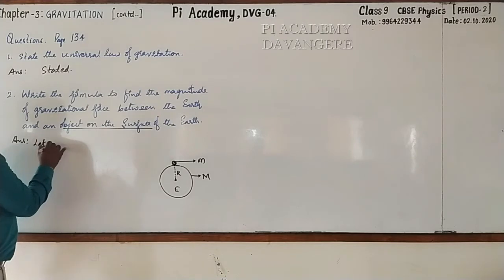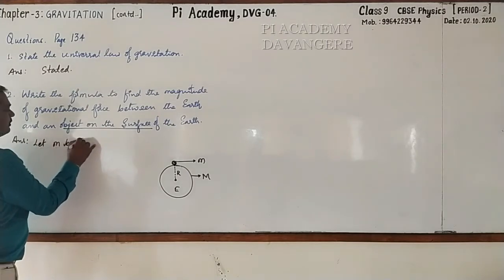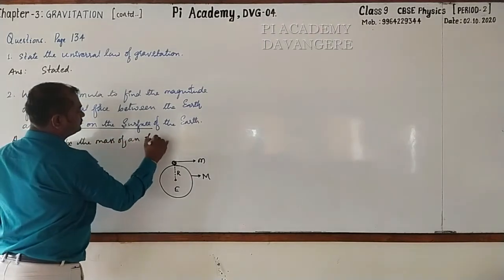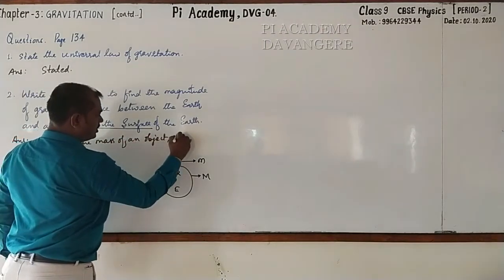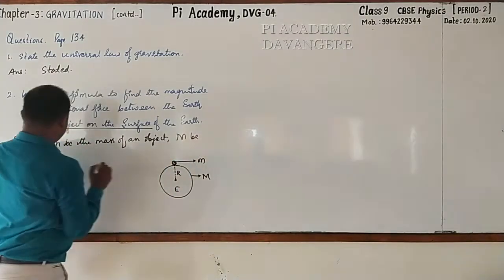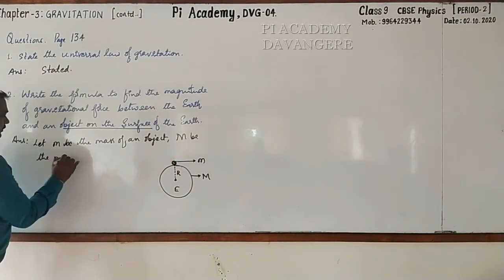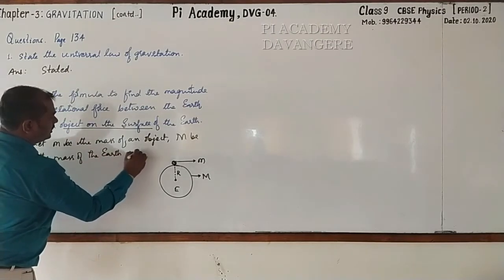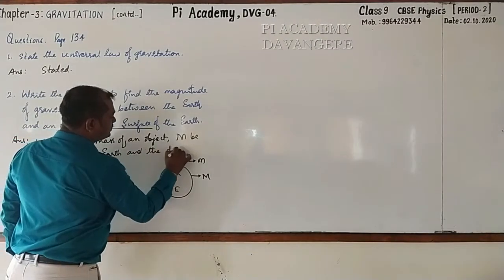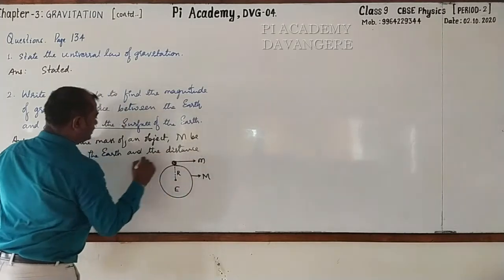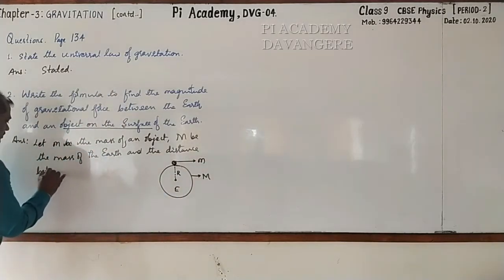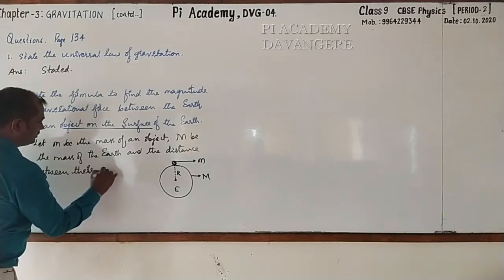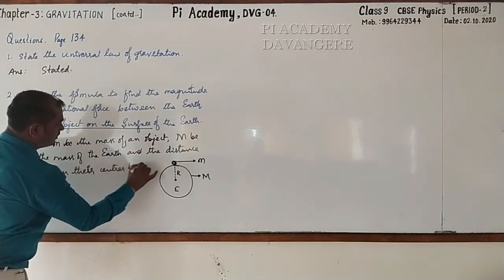Here, let m be the mass of an object, capital M be the mass of the earth, and the distance between their centers be capital R.